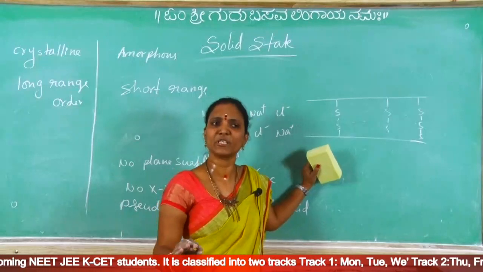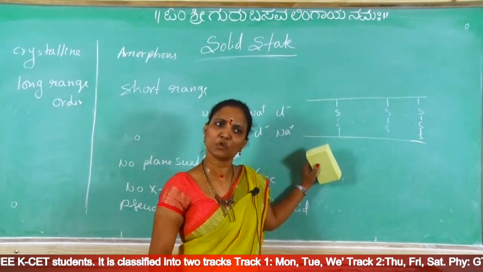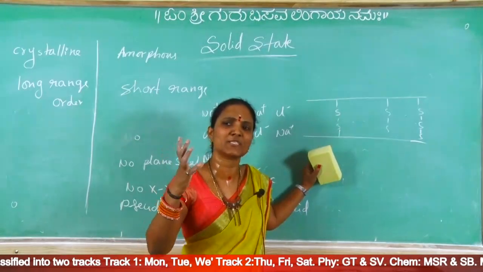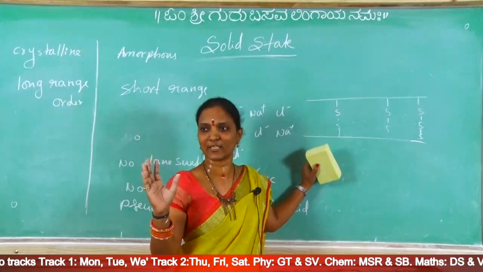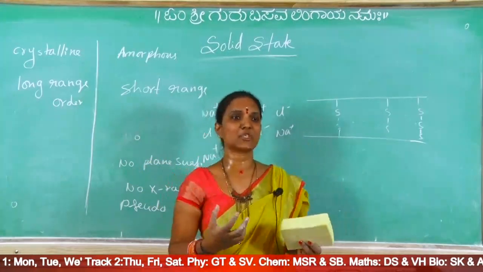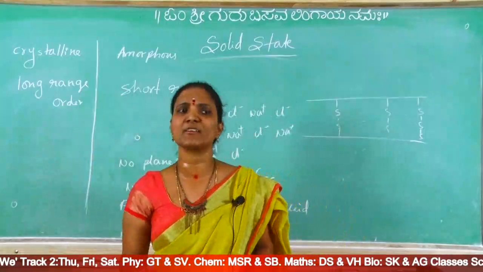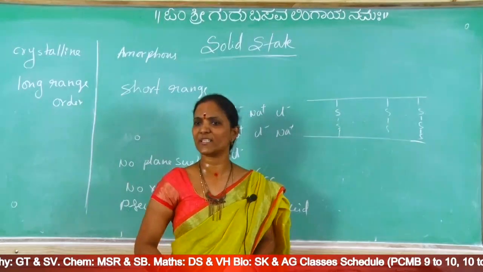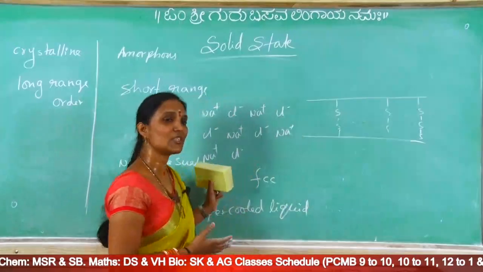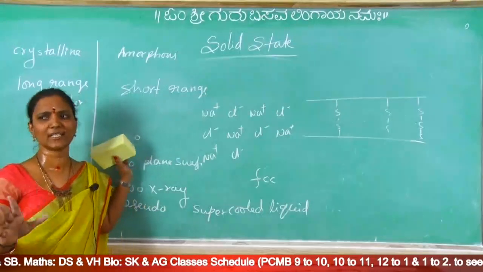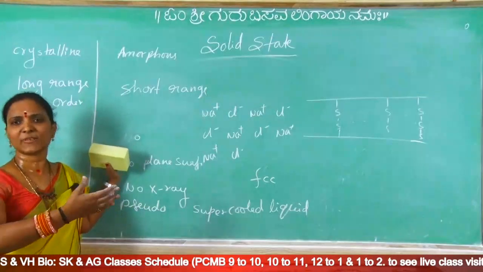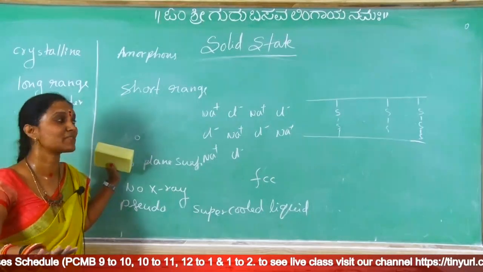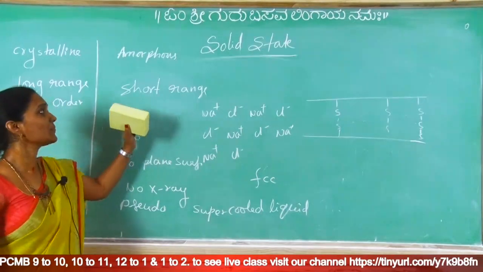Most students can concentrate for 50 minutes in class, with the same concentration from the start to the last minute. That is long range order. But maximum students concentrate more in the first 5 minutes, and in the last 5 minutes they won't concentrate. That is a short range order. So long range order means perfect arrangement throughout the crystal. Short range order means sometimes regular, sometimes irregular, the full substance is not in exact structure.